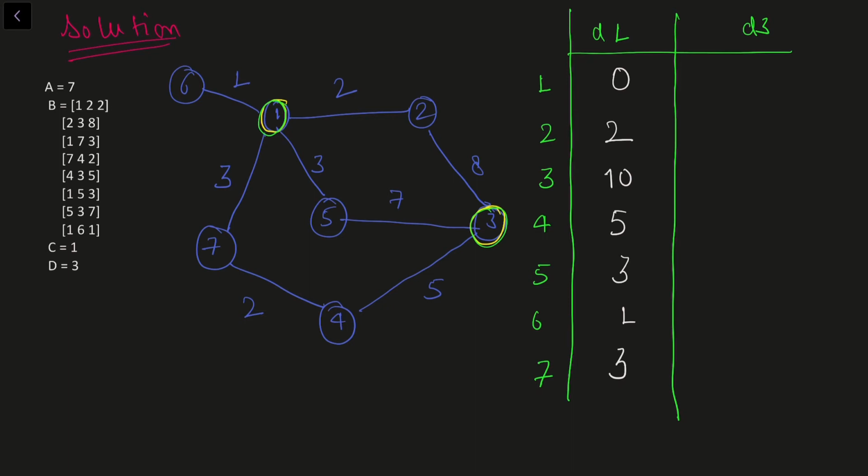So now I'm going to fill D3 as well. Basically, in order to get this information, we can use Dijkstra's algorithm to get the shortest path from node 1 and node 3. Now that we have this information, let's try to solve the problem.